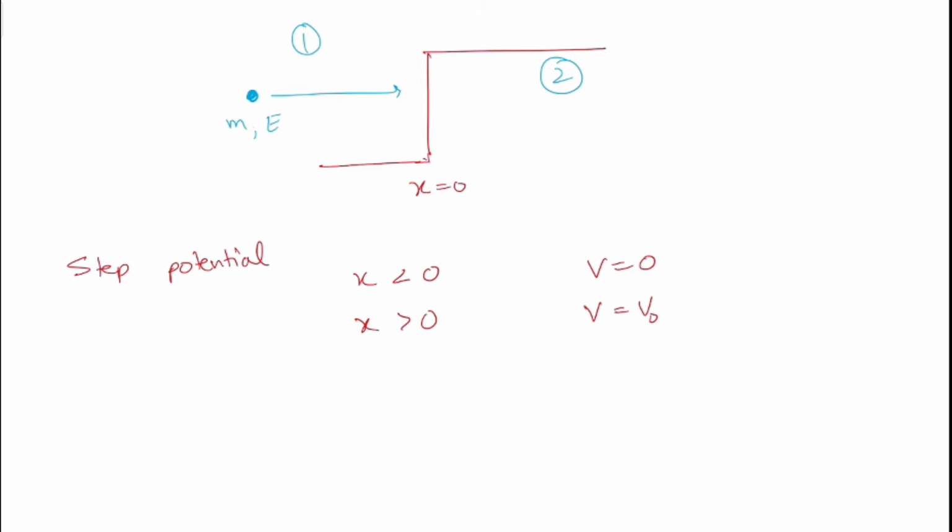But quantum mechanically, there is a finite probability of finding the particle in region 2. This is the concept of quantum tunneling. You can see my other video for better understanding. So for this case, we have energy less than V naught. Let's get into the mathematical part.